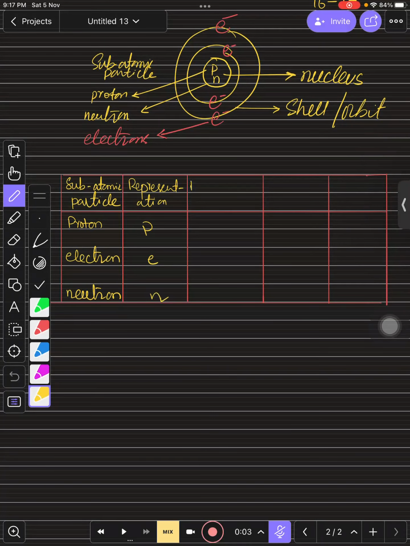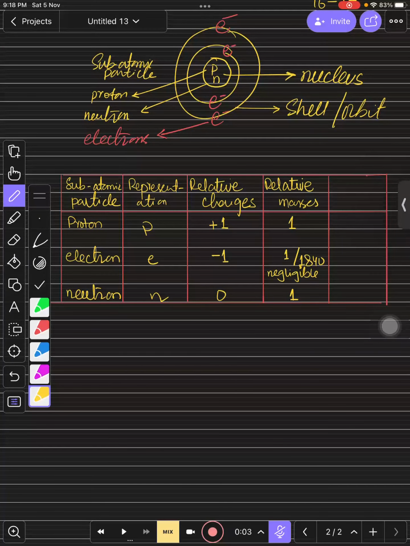For relative charges, remember that protons are always positive, electrons are always negative, and neutrons are neutral. For relative masses, if a proton has mass 1, the electron is 1/1840 times lesser, so small that it is negligible, and neutrons are always similar to protons.